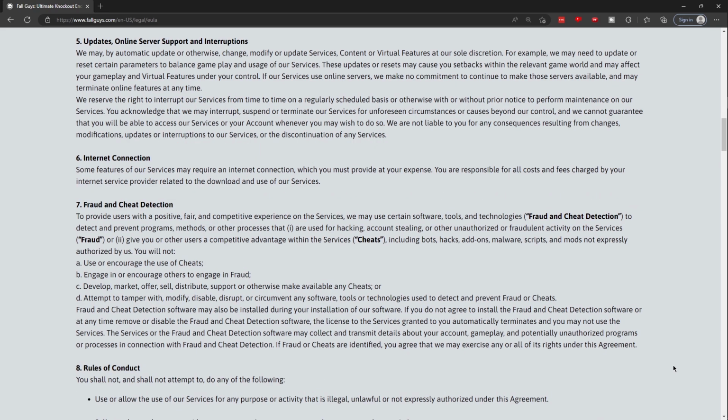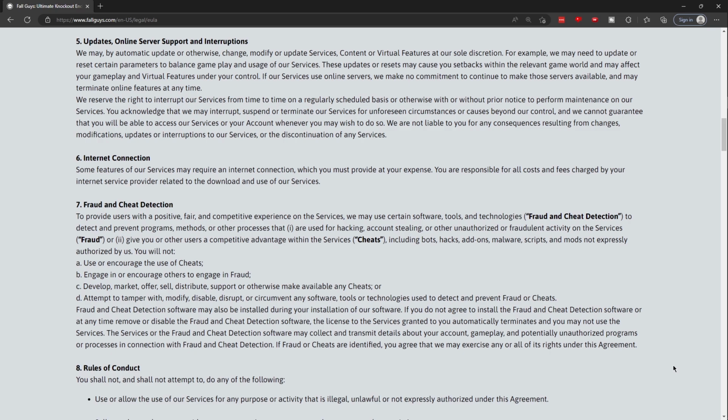5. Updates, online server support, and interruptions. We may, by automatic update or otherwise, change, modify, or update services, content, or virtual features at our sole discretion. For example, we may need to update or reset certain parameters to balance gameplay and usage of our services. These updates or resets may cause you setbacks with the relevant game world and may affect your gameplay and virtual features under your control. If our services use online servers, we make no commitment to continue to make those servers available and may terminate online features at any time.